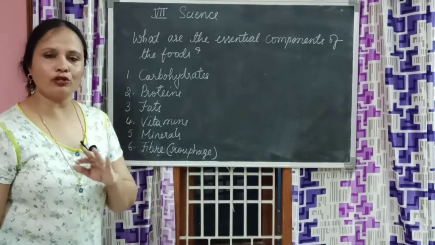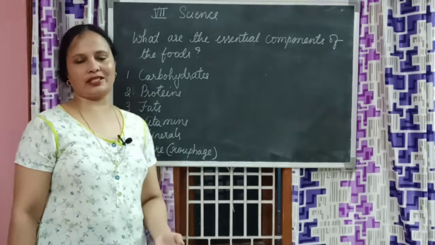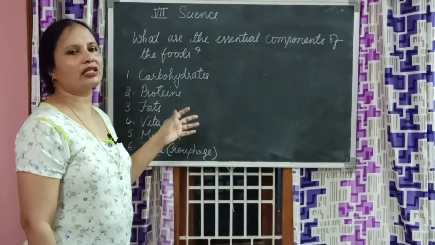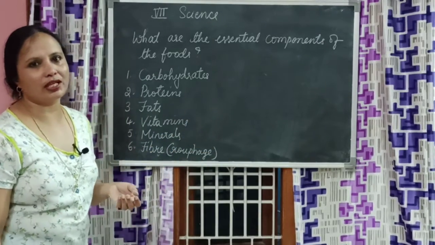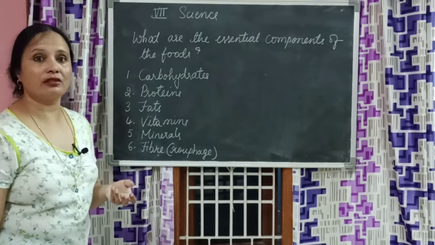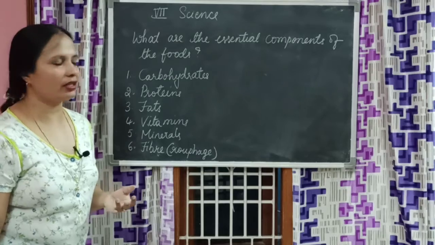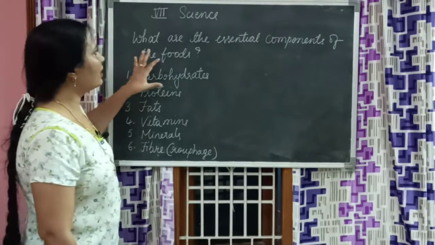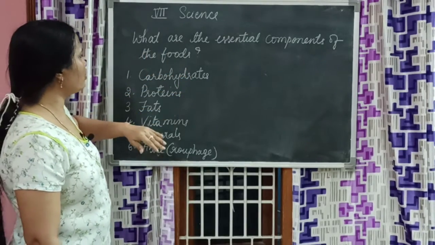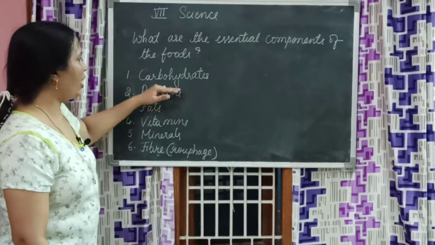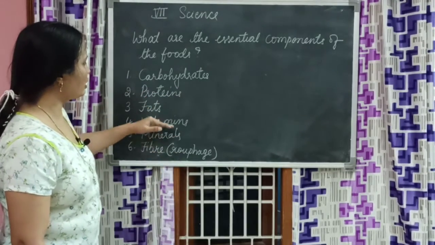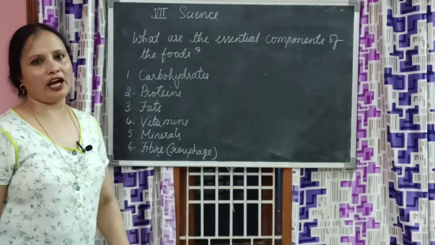And in our foods, usually what do we have? Water is there. In a packet we can't say that water is there, but of course in chocolate it will be present, a liquid kind of thing. So what are the important or essential components of our food? Carbohydrates, proteins, fats, vitamins, minerals and fibers.